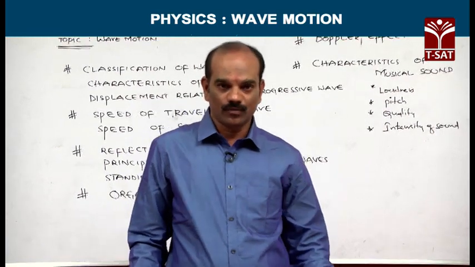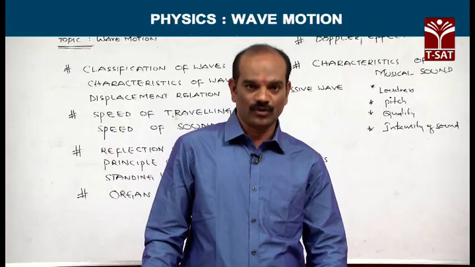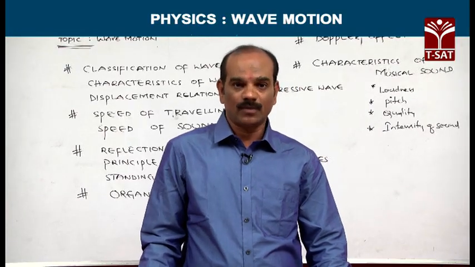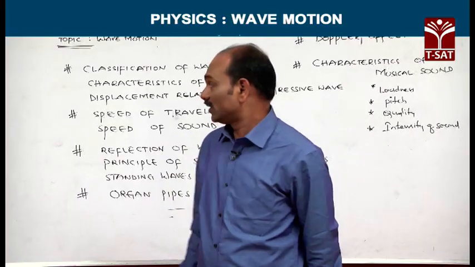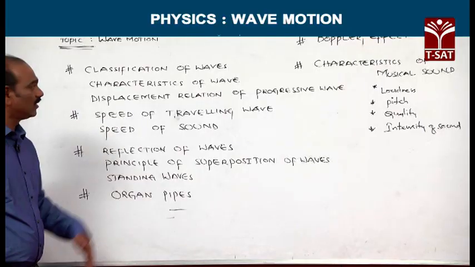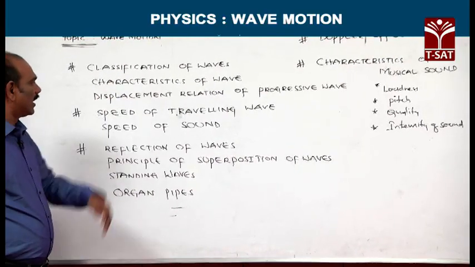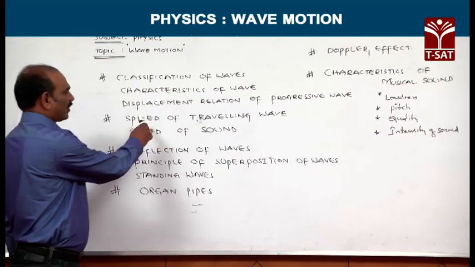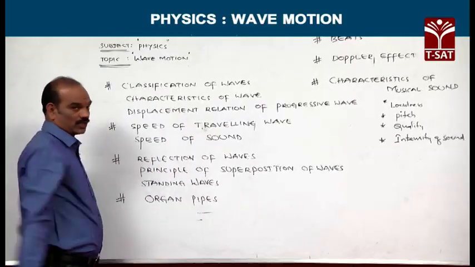From the topic of wave motion, there is a possibility of getting 2 to 3 questions. In any objective exam, it has more weightage, it is a more important chapter. In wave motion, we have to discuss mainly these areas. One is the classification of waves, next is characteristics of wave, and displacement relation of the progressive wave. This is one area of asking questions.